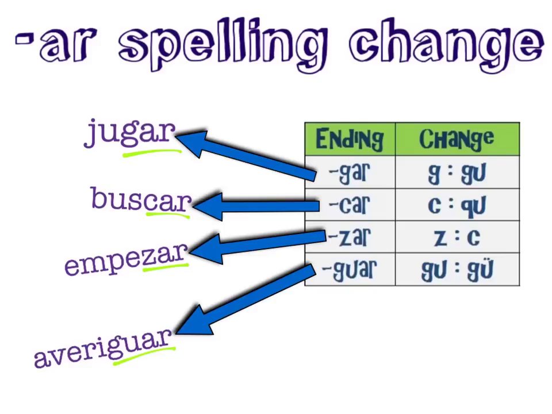Again, there is a more complete list of verbs on my Prezi, but for now you should easily be able to recognize AR spelling change verbs in the preterite by their gar, car, zar, and guar endings.